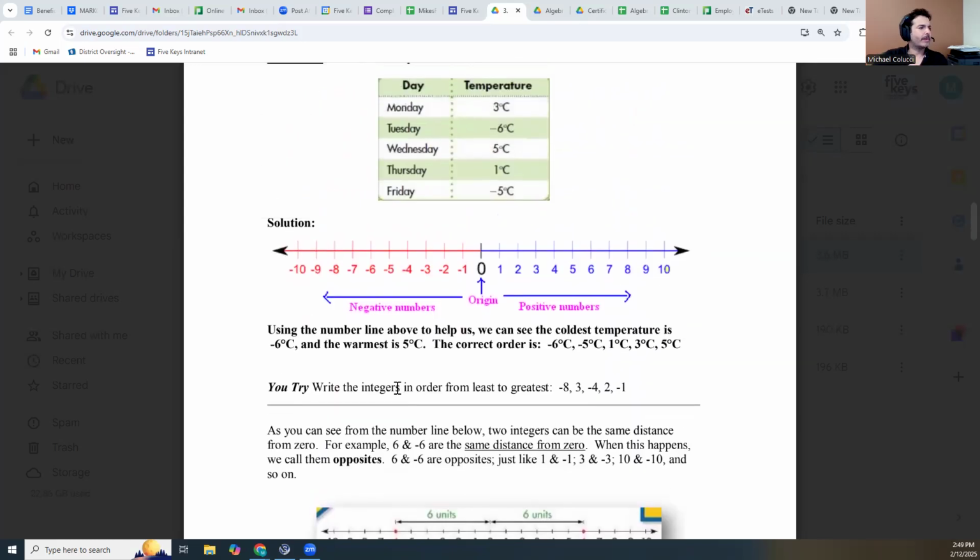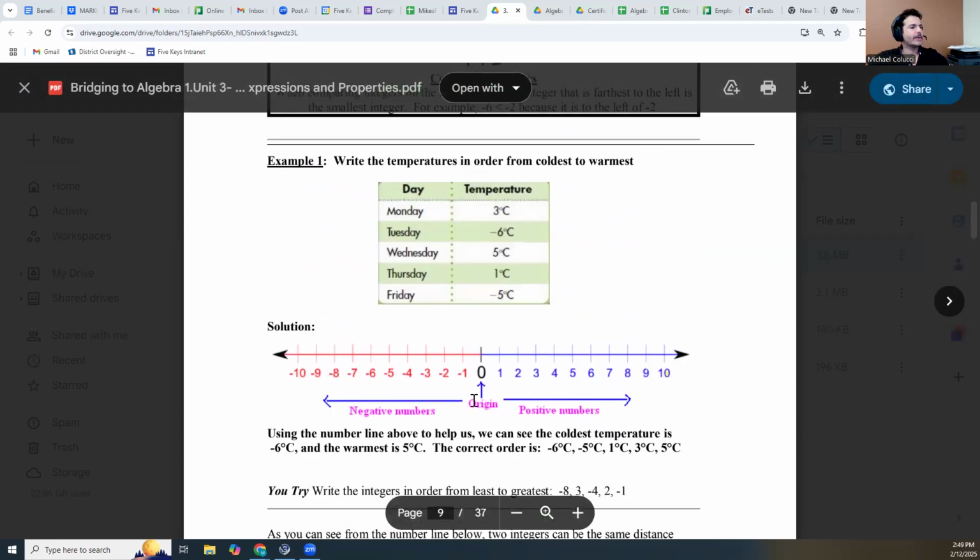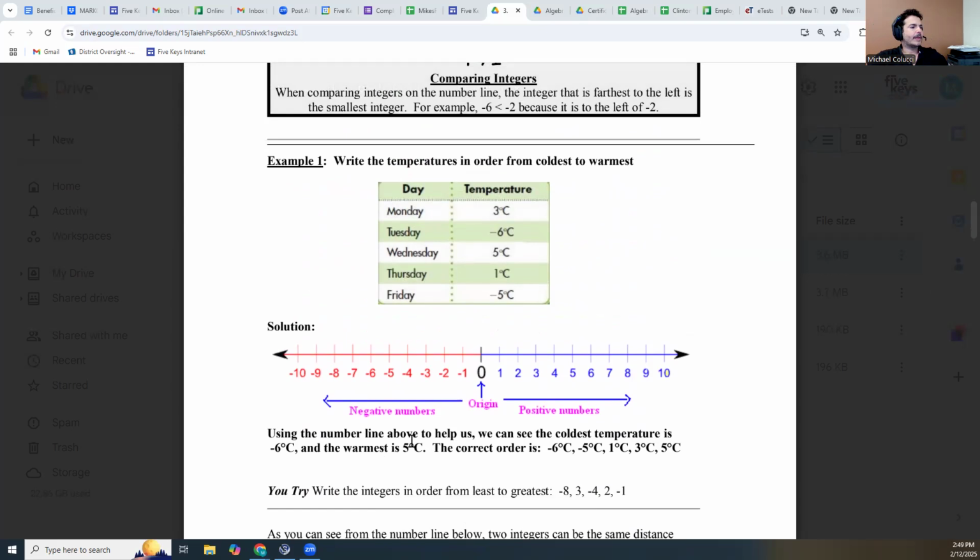Okay, this is a great question. Using the number line above to help us, we can see the coldest temperature is -6 degrees Celsius. This is this little temperature chart they gave us here. And the warmest is 5 degrees Celsius. The correct order is -6, -5, 1, 3, 5.